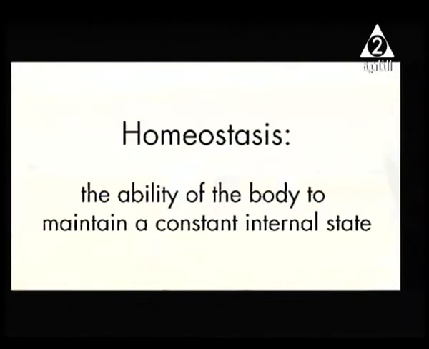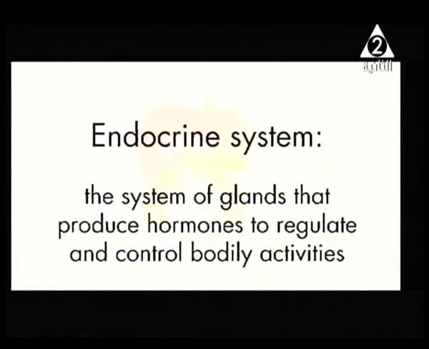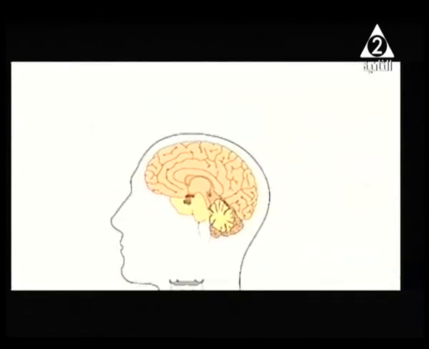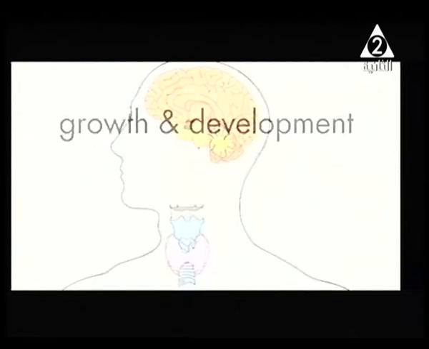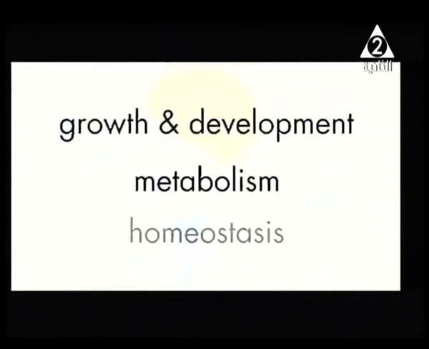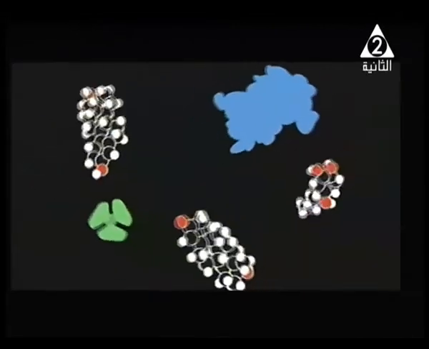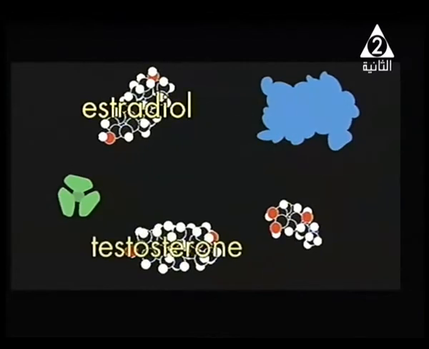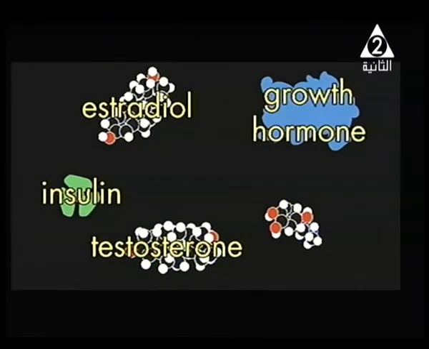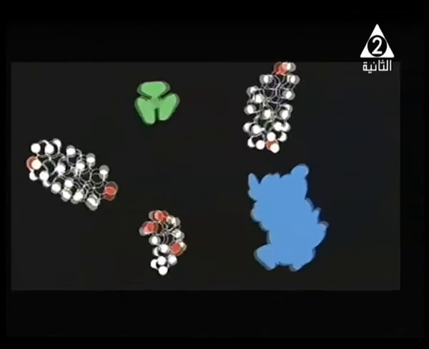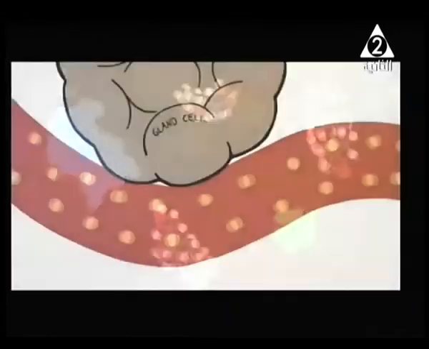It acts to adapt with the external environment. Okay? Well, and also we said the endocrine system is just a system of glands that produce and secrete hormones to regulate different functions of our body. Like what? Like pituitary gland, which secretes growth hormone and other different hormones, like thymus gland, like adrenal gland, like pancreas, and so on.